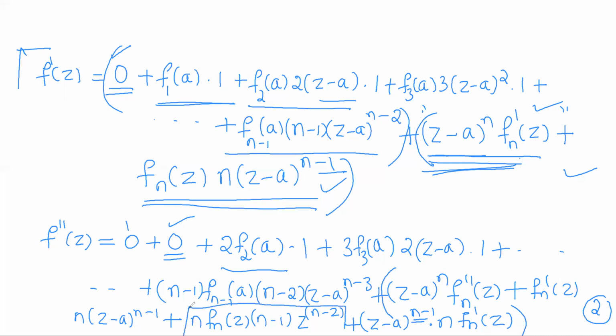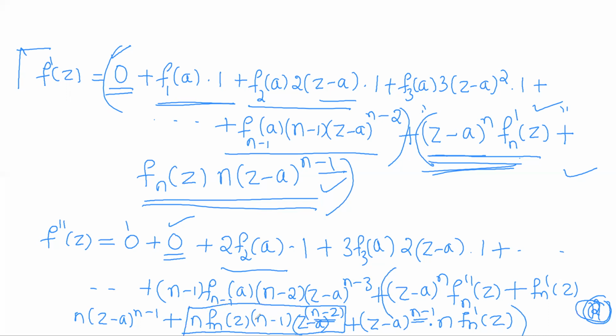Observe this term: when you have differentiated two times, the power of z minus a is decreased by 2, so it is z minus a whole to the power n minus 2. So when you differentiate n times, the power of z minus a will decrease by n. That means the z minus a factor will vanish.